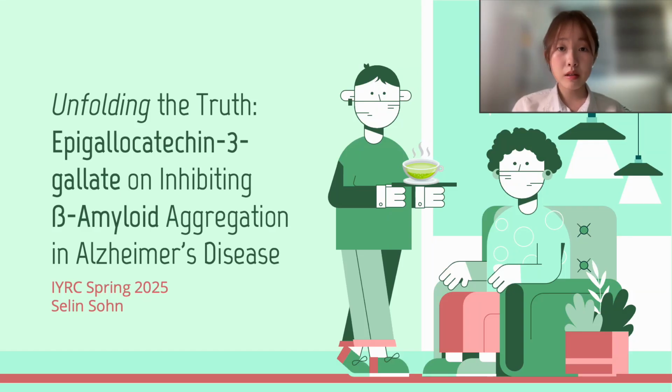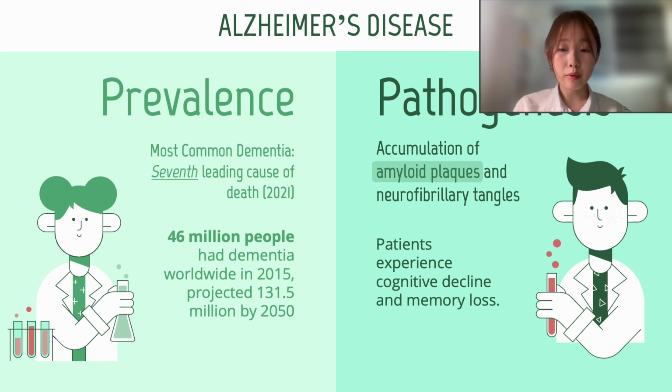Hello, my name is Sohn, and today I'll present on the effect of epigallocatechin 3 gallate on inhibiting beta amyloid aggregation in Alzheimer's disease. It's the most common form of dementia, and it was the seventh leading cause of death in 2021 despite COVID. According to Alzheimer's Disease International, 46 million people in 2015 had dementia, and this number is predicted to increase to 131.5 million by 2050.